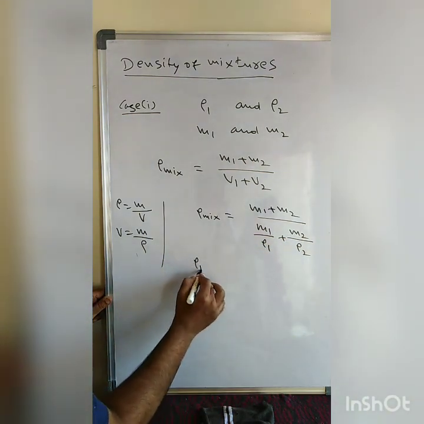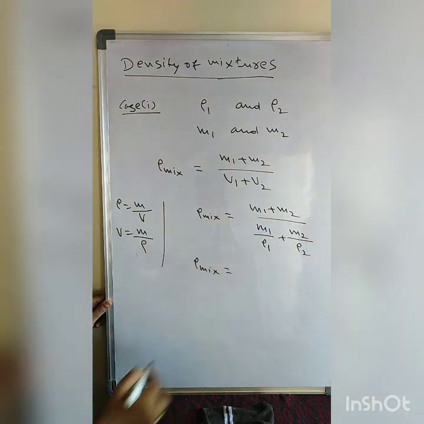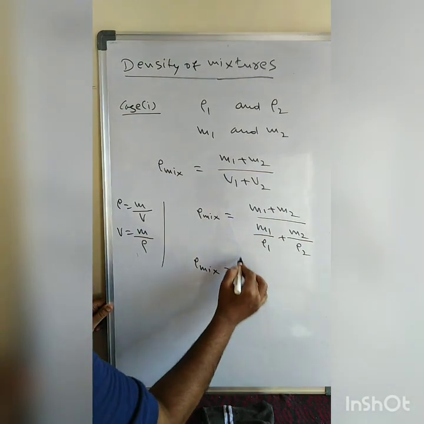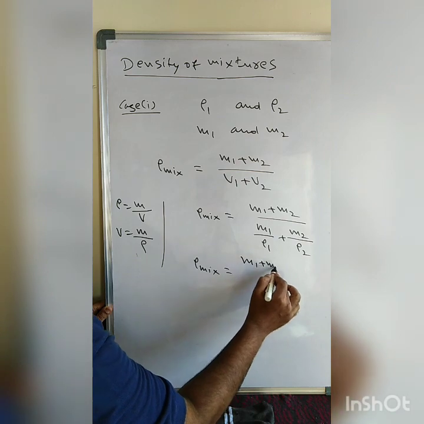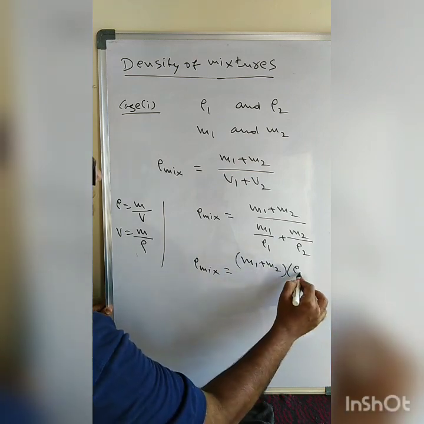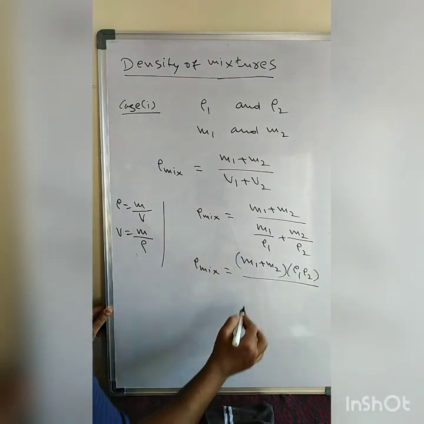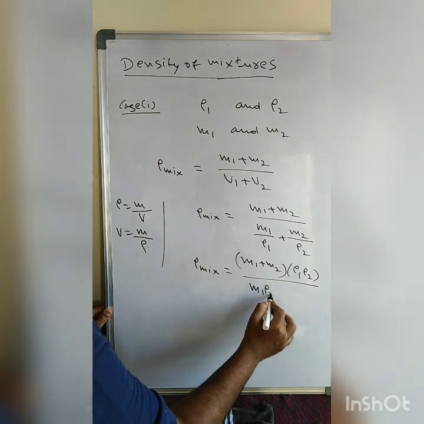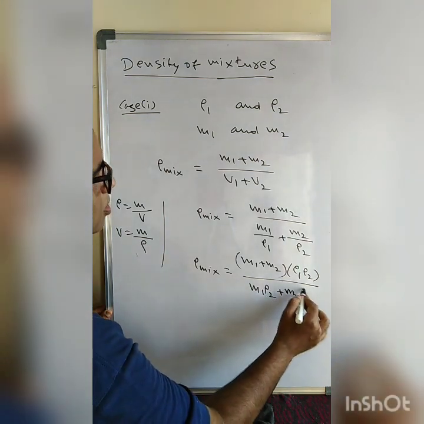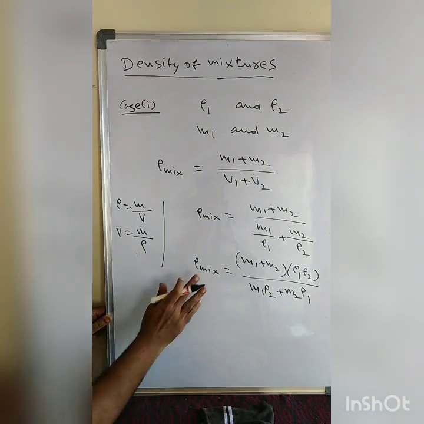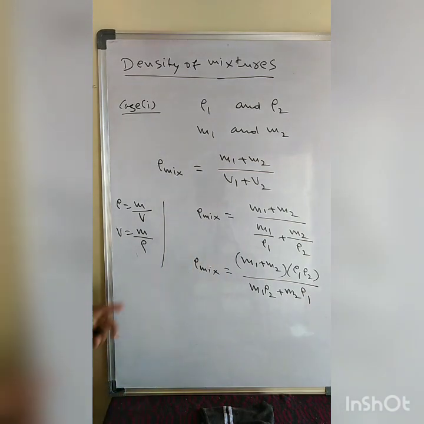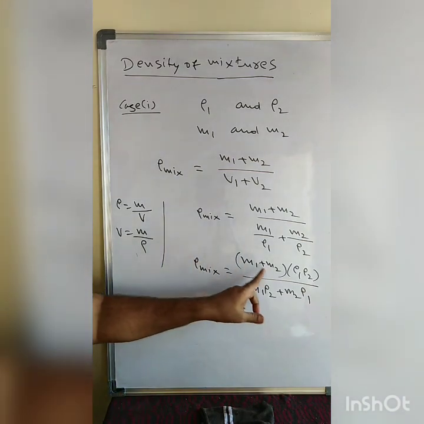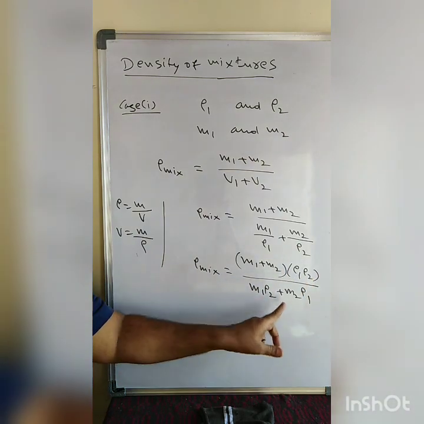If we take the LCM, the density of the mixture is M1 plus M2 into rho 1 rho 2 by M1 rho 2 plus M2 rho 1.